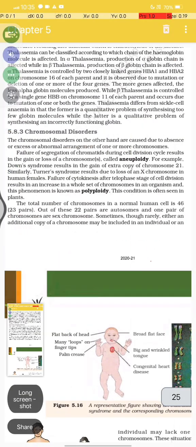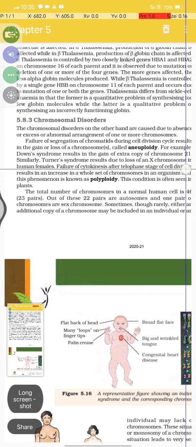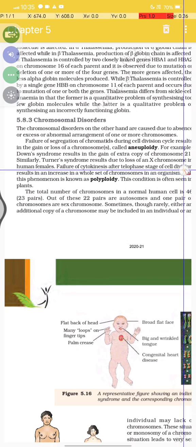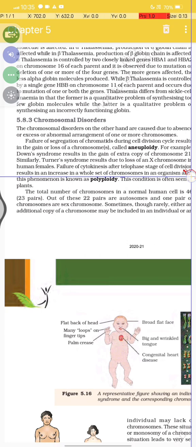The failure of cytokinesis after telophase, the stage of cell division, results in an increase in a whole set of chromosomes in an organism, and this phenomenon is known as polyploidy. This condition is often seen in plants.